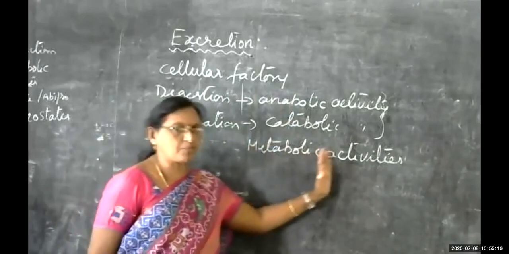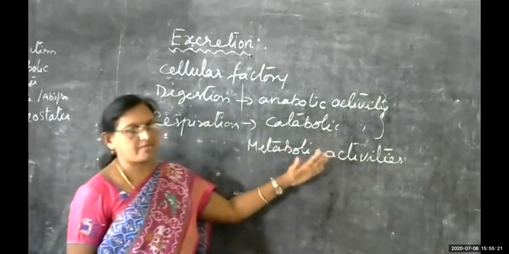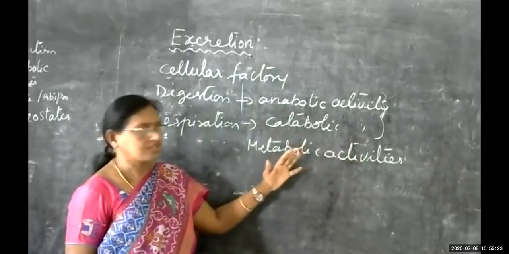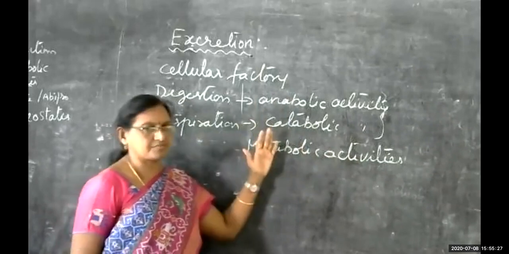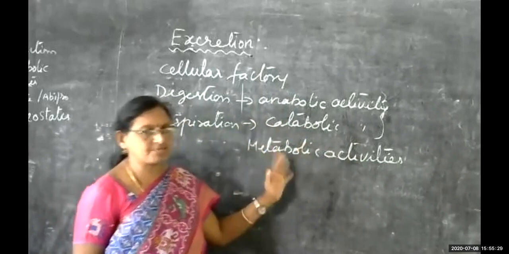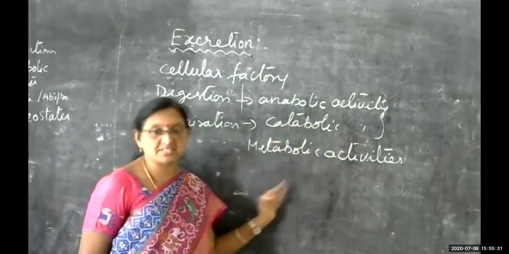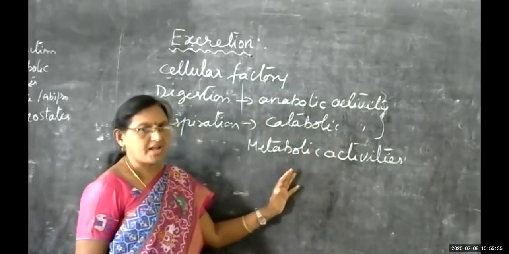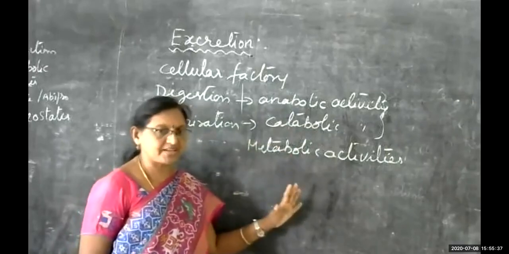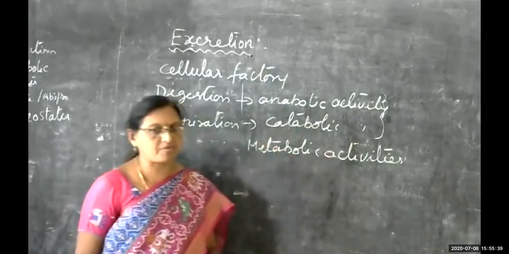When these metabolic activities are going on in our body, at that time, children, so many wastes get released. Lots of various kinds of unwanted materials are released in our body. Immediately our body has to respond to that, children, and they should be eliminated from our body.